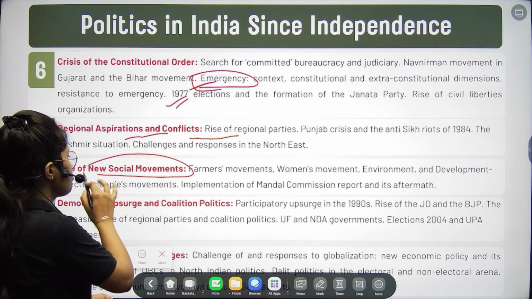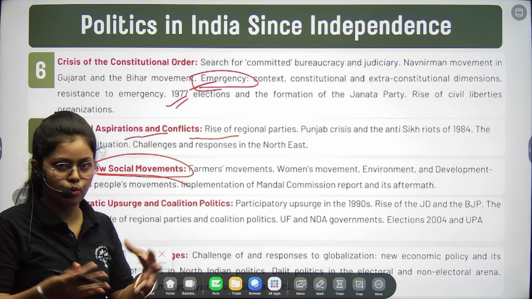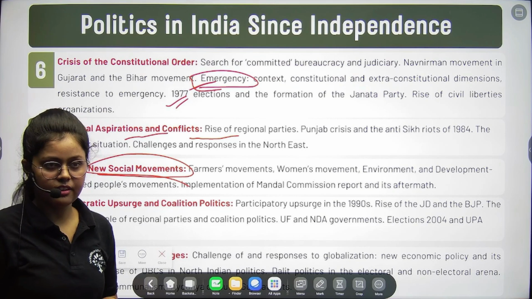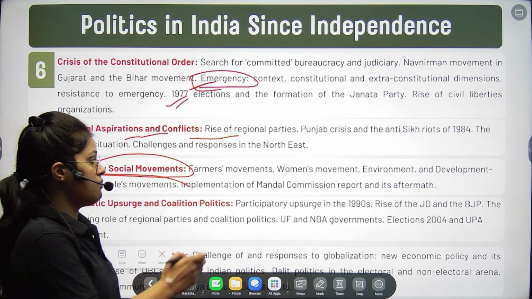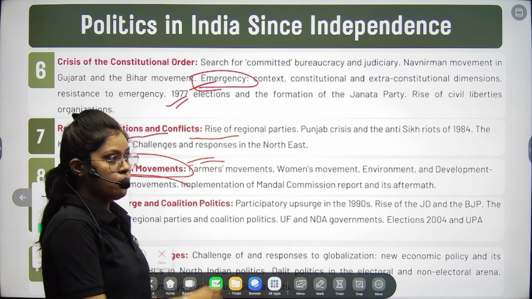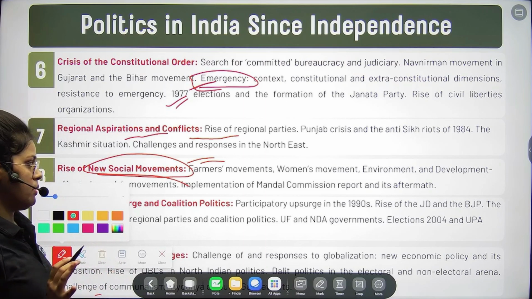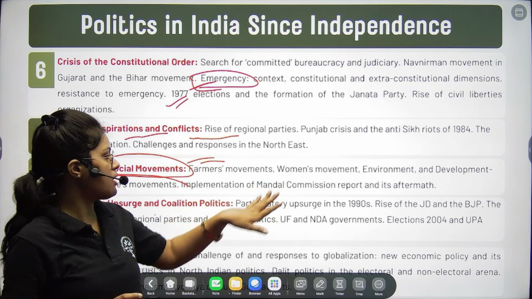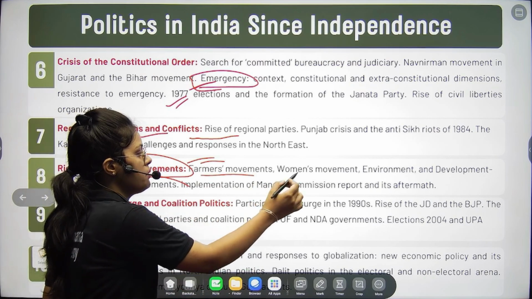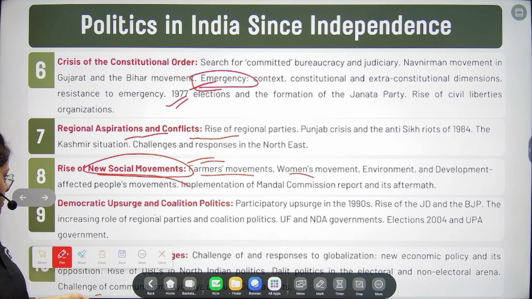And then we have new social movements. As I was telling you, there are two ways of putting your demands, right? One we already discussed, through party politics. The second one is through pressure groups, civil society organizations, and social movements. That's called the social movement, right? So this we are going to discuss. We will be discussing the farmers' movement, the women's movement and so on. In this chapter we are covering this.